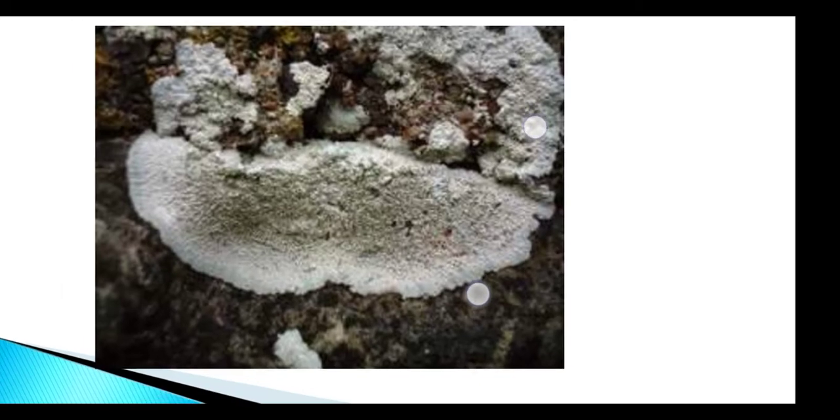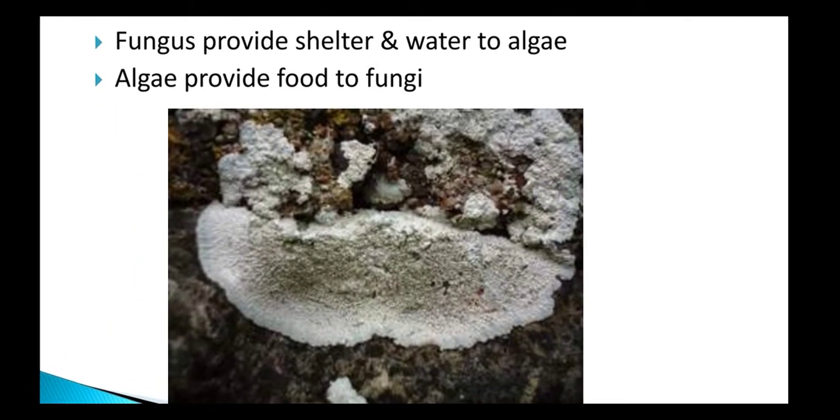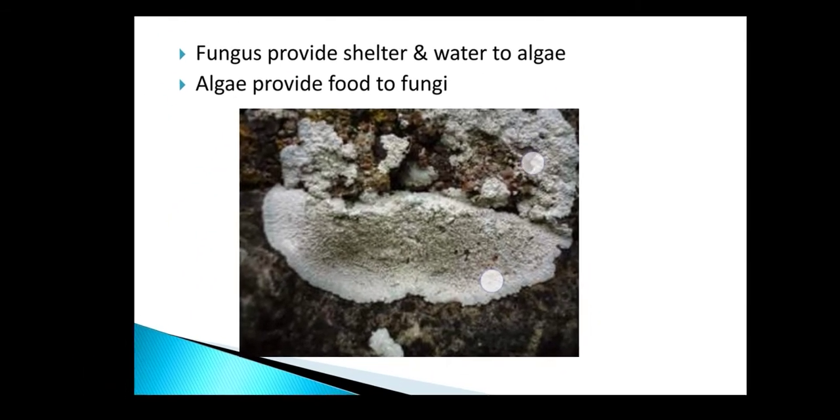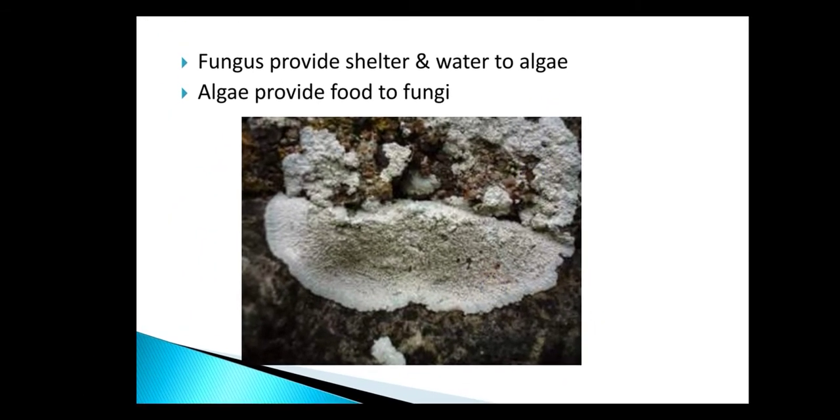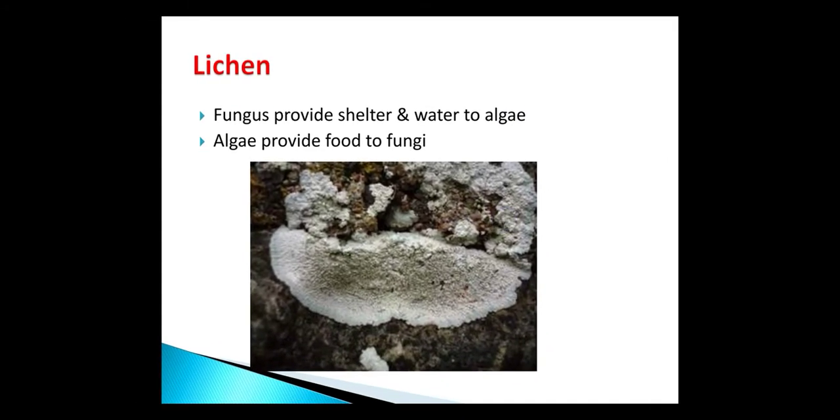So the fungus and algae live together and help each other. Algae provide food to fungi, and fungi provide shelter as well as water to algae. This type of relationship is called symbiotic relationship.